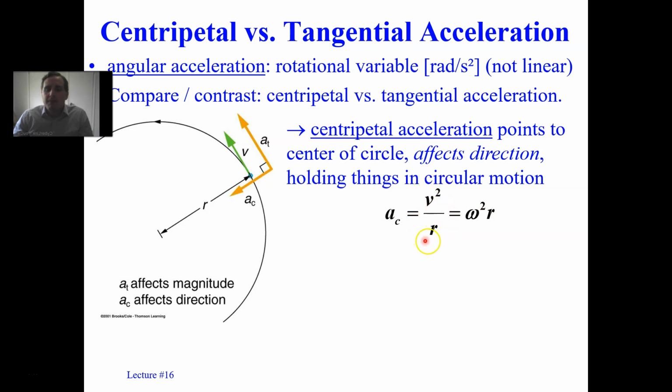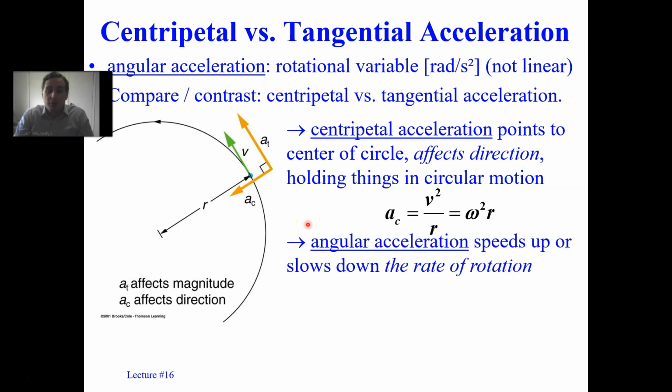I recommend using v squared over r when you're talking about a single particle. Because with a single particle, usually with, say, a car going around a turn, we focus only on the linear velocity of the car, not the angular velocity. And we talk about curves of different radii. But here, with omega squared times r, we focus on different objects usually on the same turntable or on the same object that's in solid body rotation. Since they all have the same angular velocity, the ones at a larger radius will require a larger centripetal acceleration to be held in circular motion.